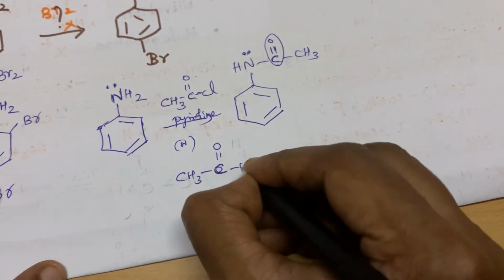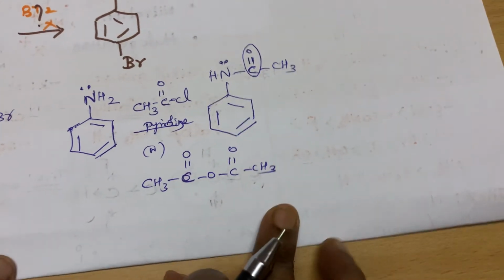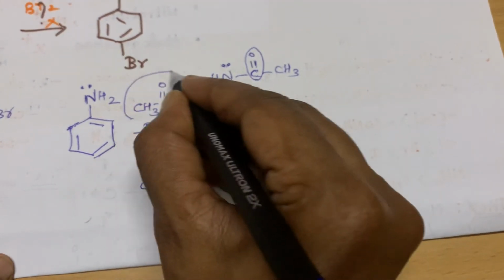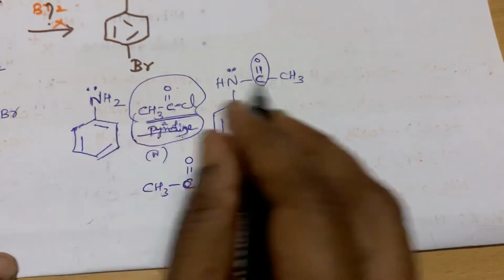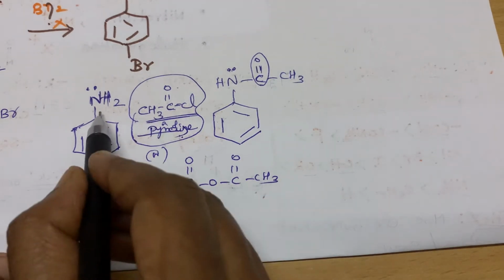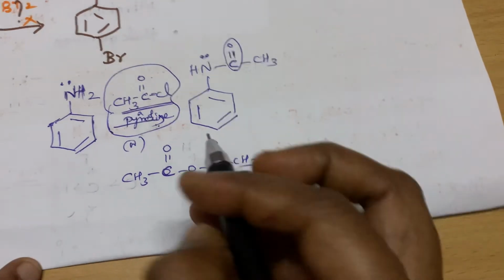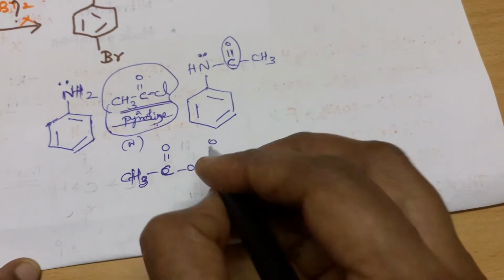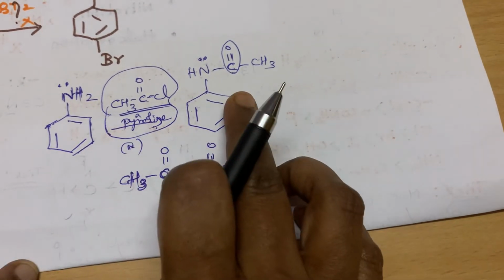Either use this or this. Pyridine is very important. Without pyridine, your reaction will take place, but it will become more acidic and it will char, which means overburnt.